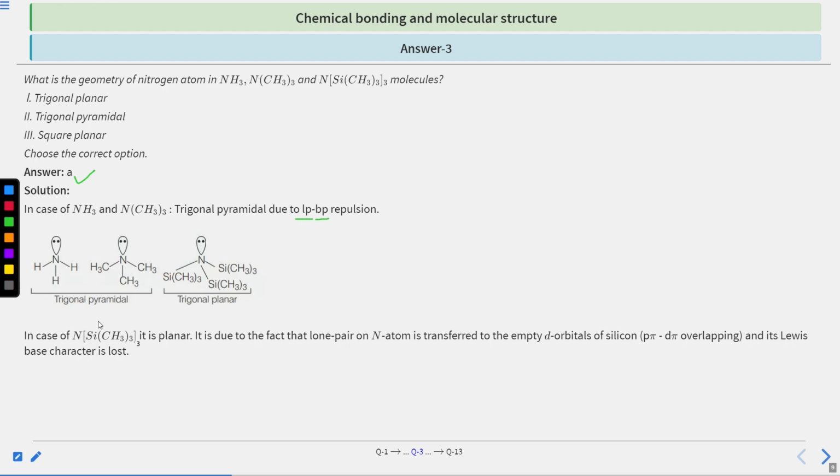While in case of N(SiH3)3, it is planar, that is a trigonal planar structure. It is due to the fact that the lone pair on the nitrogen atom is transferred to the empty d orbitals of silicon, that is p pi-d pi overlapping, and its Lewis base character is lost. Also, here the SiH3 groups are 3, so it will be this. Hence, option A will be the correct answer, that is trigonal pyramidal and trigonal planar.